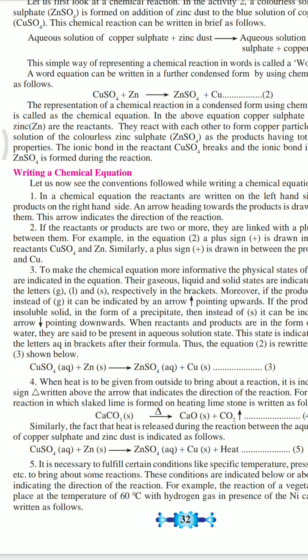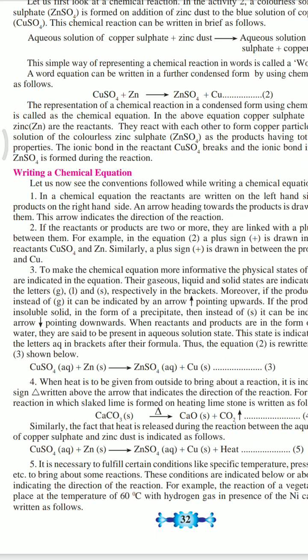These conditions are indicated below or above the arrow indicating the direction of the reaction. As I told you before, the arrow between the reactants and the products shows the direction of the reaction. For example, vegetable oil reacts with hydrogen gas at a temperature of 60 degrees Celsius in the presence of a Ni catalyst.